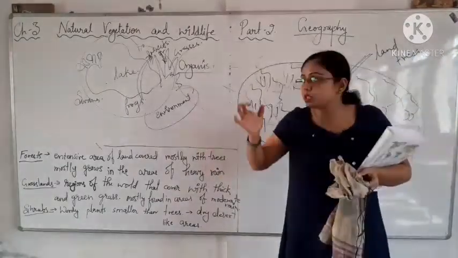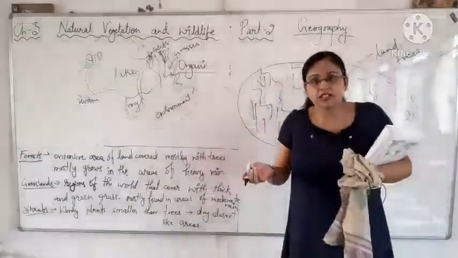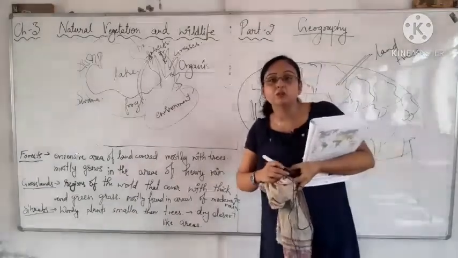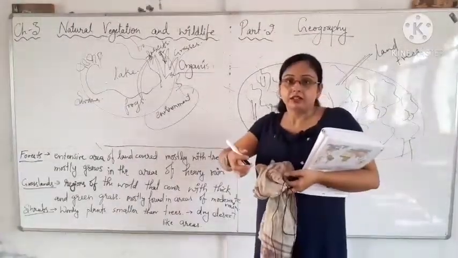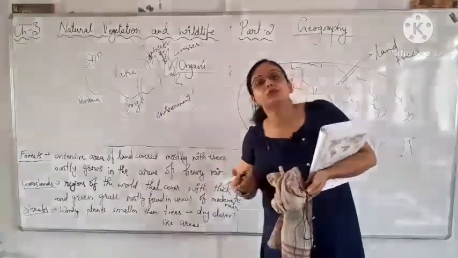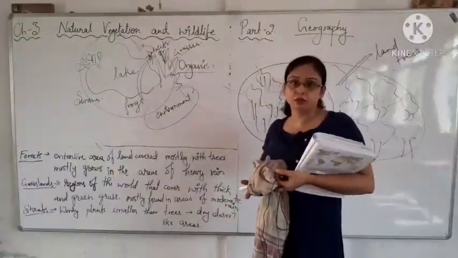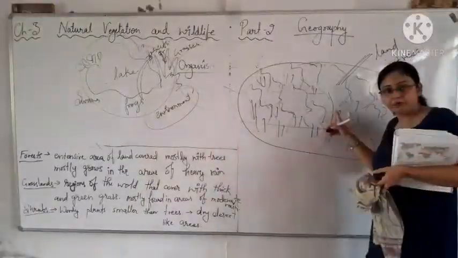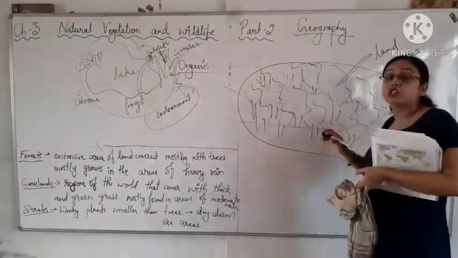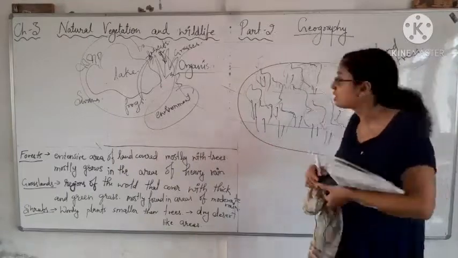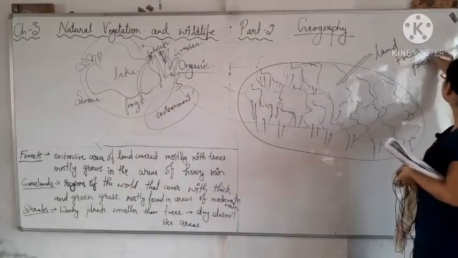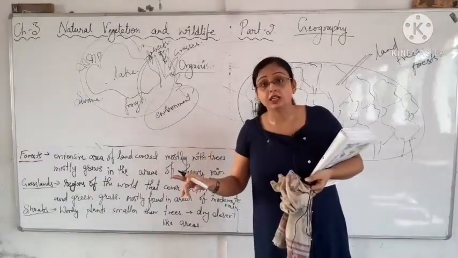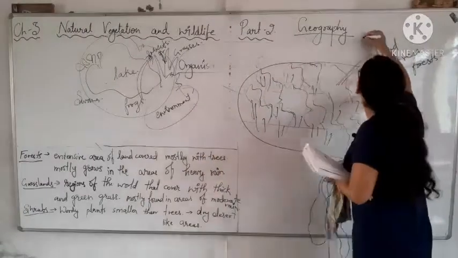It is very easy. You see them around you. These are the things which you easily see around you. Only it becomes difficult when it comes to defining. We know about the forest, but when it comes to the definition, we get confused about how to write it. So keep in mind, it is an extensive area of land which is covered with trees. Those are called forests. Now these forests are mostly found in the areas with heavy rainfall.